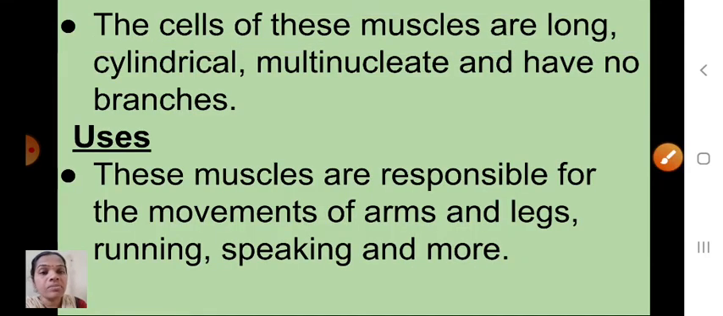Uses. These muscles are responsible for the movements of arms and legs, running, speaking and more. So you can give many examples. Shall we go to the next one? So this is called what? Voluntary muscles. That's why you just have to mind this one. These muscles are responsible for the movements of arms, legs, running and speaking and so on.